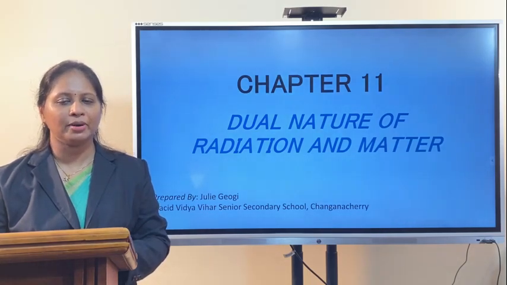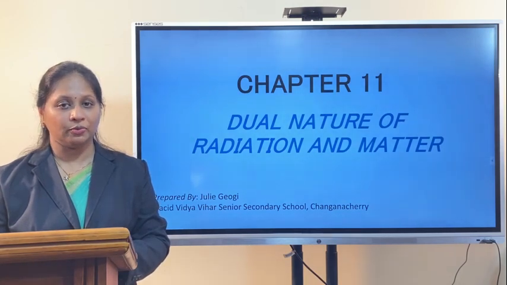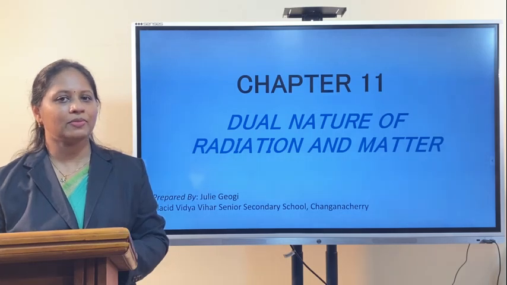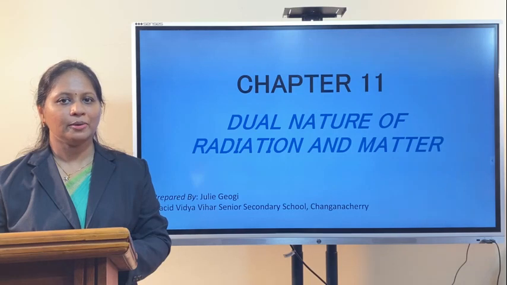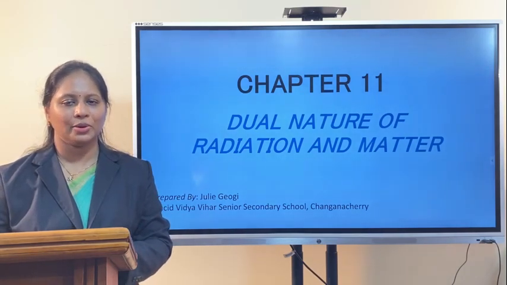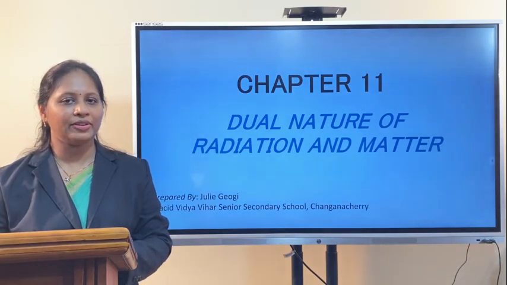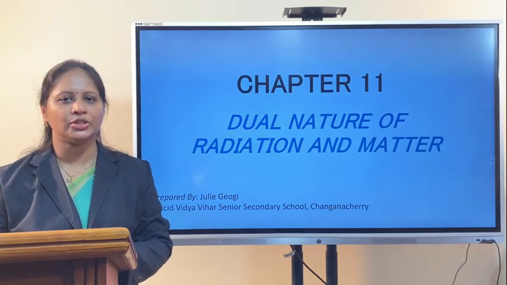So how could you explain all these phenomena exhibited by light? Not by considering light as a particle or as a wave alone. So what is the true nature of light? In this chapter, we'll see photoelectric effect in detail, which proves that light is both particle and wave. The wave-particle duality of radiation as well as matter is explained in this chapter.